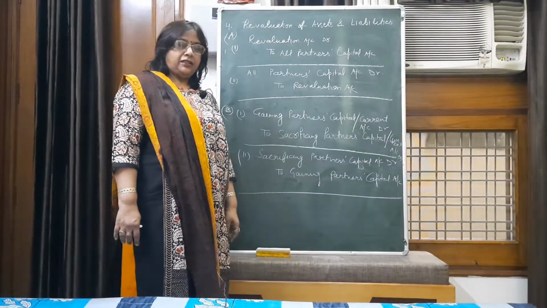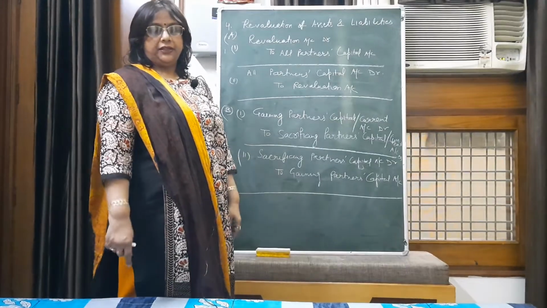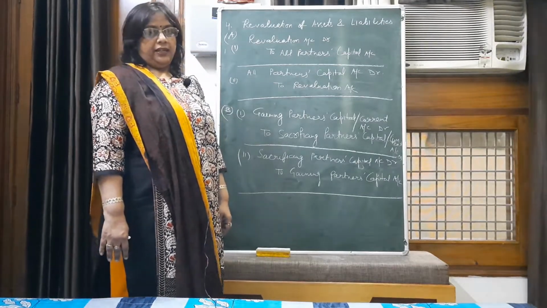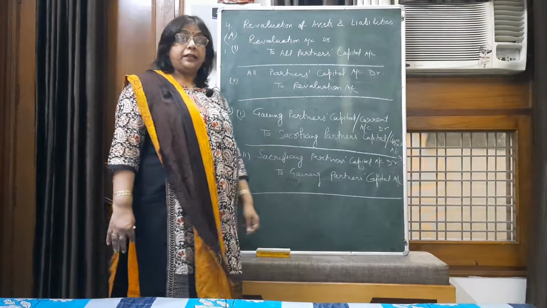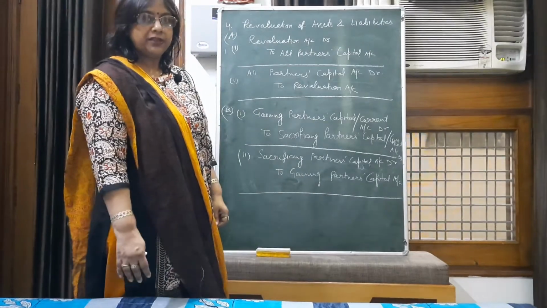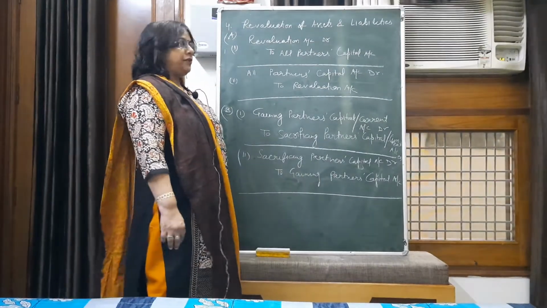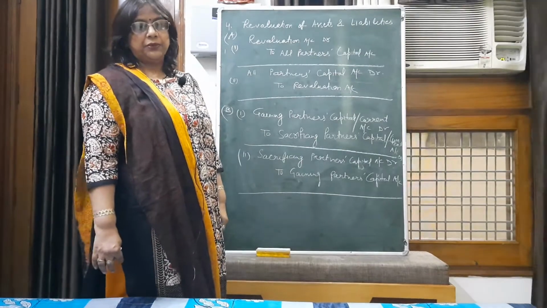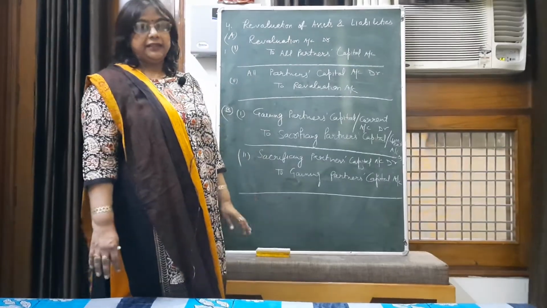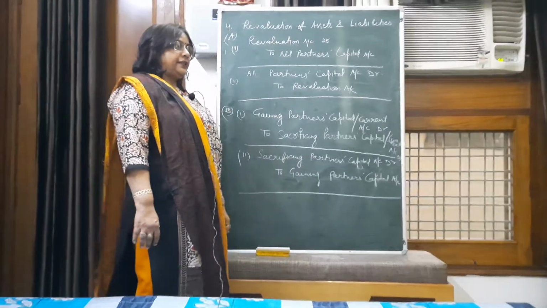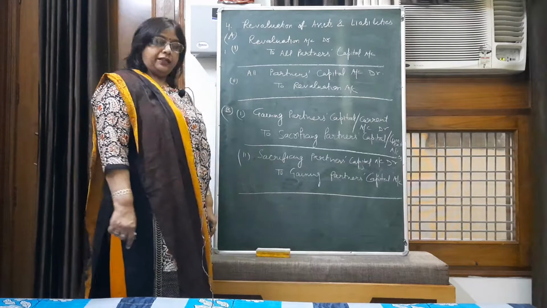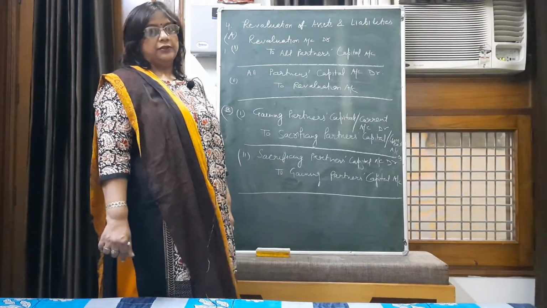If there is a decrease in the value of the asset, what journal entry will take place? Revaluation account debit to asset account. If there is an increase in liability, an increase in liability is going to cause a loss for the firm ultimately. So your journal entry will be revaluation account debit to liability account. And suppose liability has reduced, in that case it's a source of profit for the firm, and your entry will be liability account debit to revaluation.